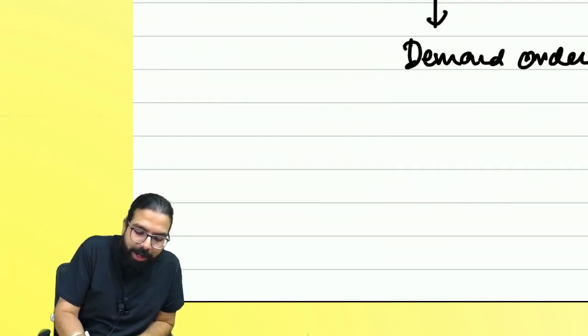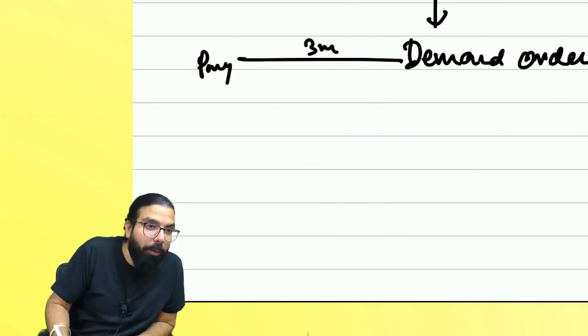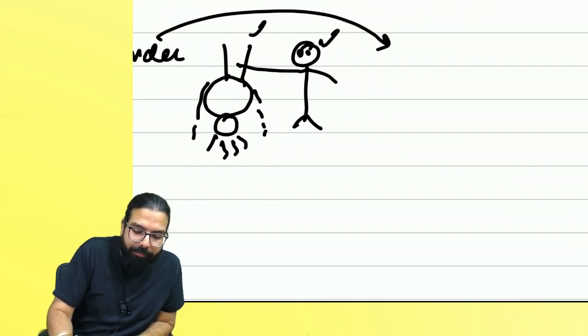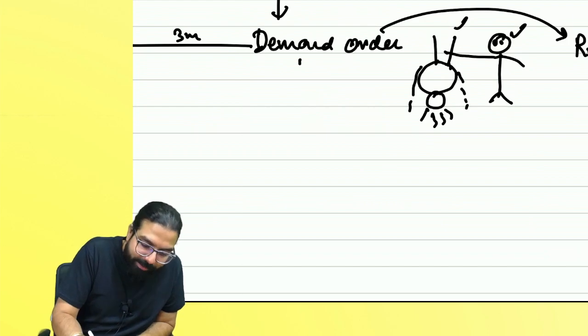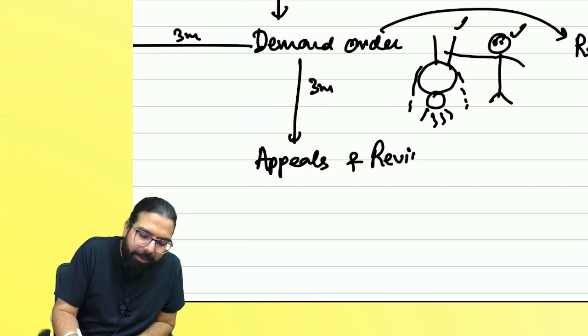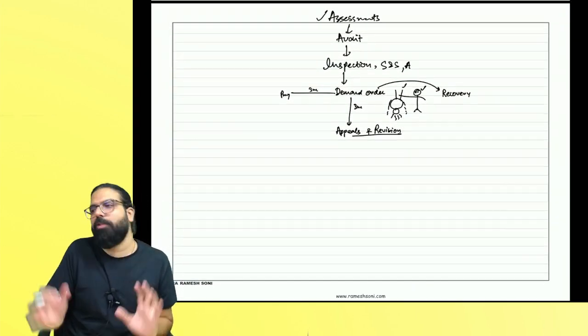See, the demand order. Either you pay within 3 months. If you don't pay, what will happen, everyone? Recovery. They will do recovery, or the next chapter comes within 3 months. You can go for appeals and revision. That's all. Other than this, small miscellaneous chapters are there, and your GST gets over.